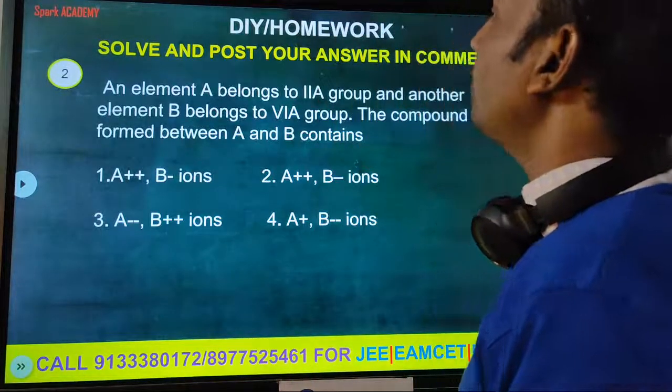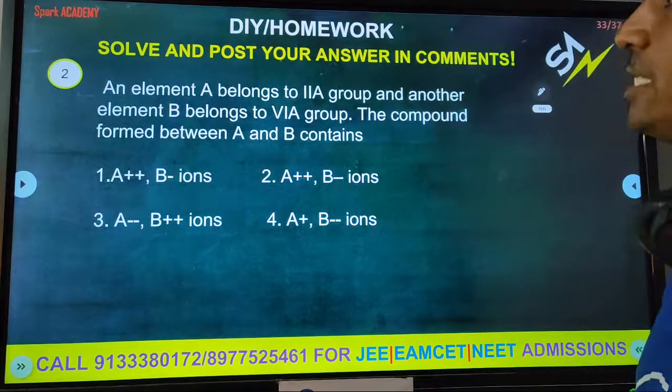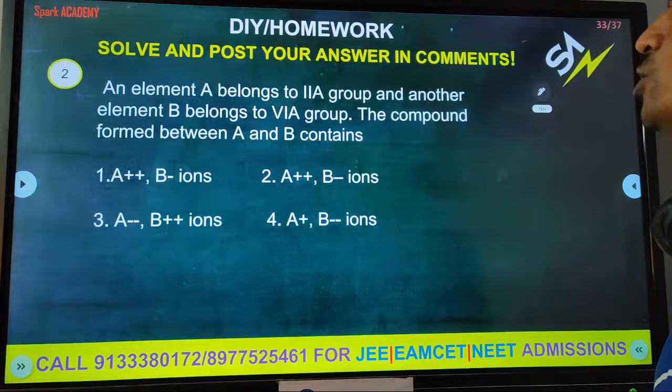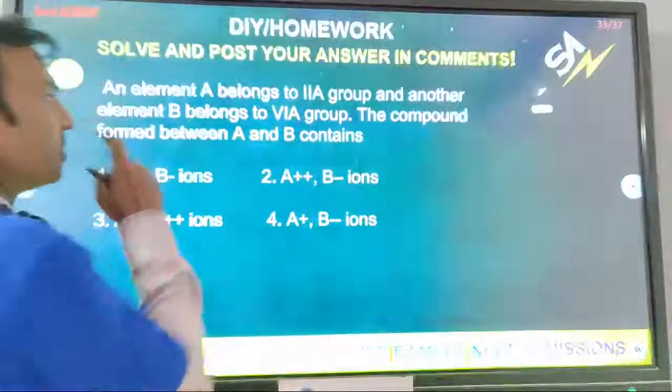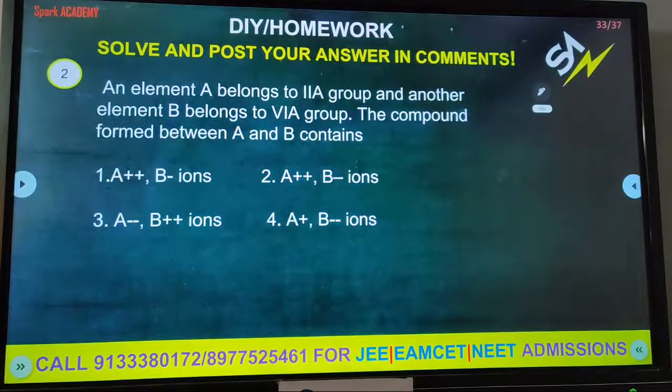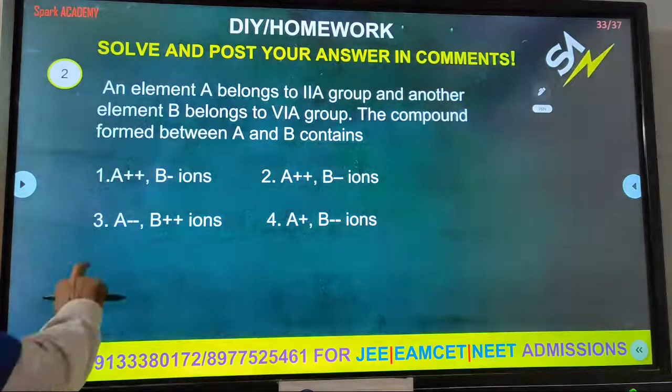Next, solve and post your answer in comments. The second one: an element belongs to the second A group, the alkaline earth metal group, and another element belongs to the 6A group. The compound formed between A and B contains which charges? A plus or B minus, A minus 2 or B plus 2, A plus or B minus 2? Yes, double charge, indicating number 2. Clear? Yes.